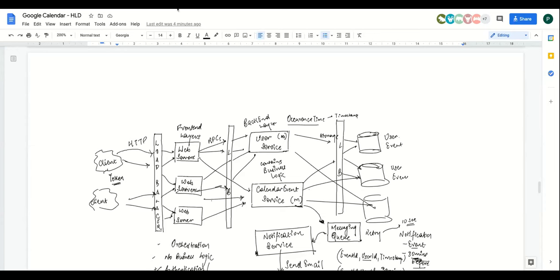Then there is another question: should there be an API gateway? Usually you get questions in detailed design to identify what's wrong with the current design and how to fix that. It depends, your interviewer might ask you. Generally, it's not about what's wrong. What they ask is whether you can handle some of the other things as well. For example, I was not considering multiple events or recurring events, correct? So your design should be flexible enough to satisfy further needs as well. So generally the questions will be asked on that.